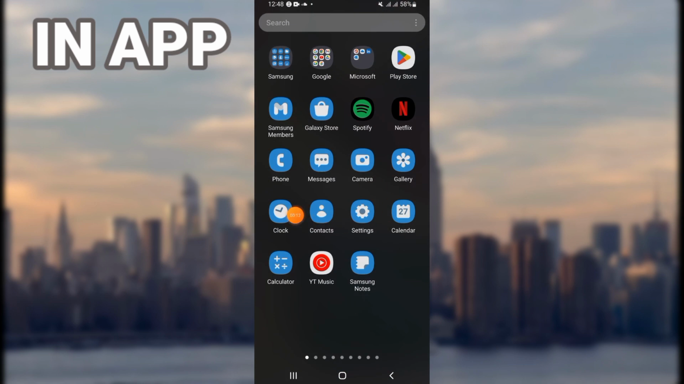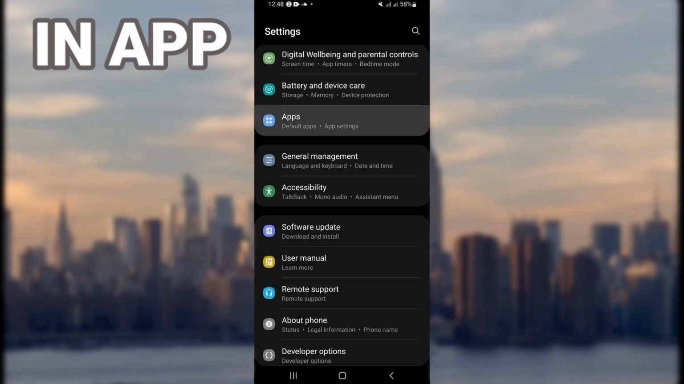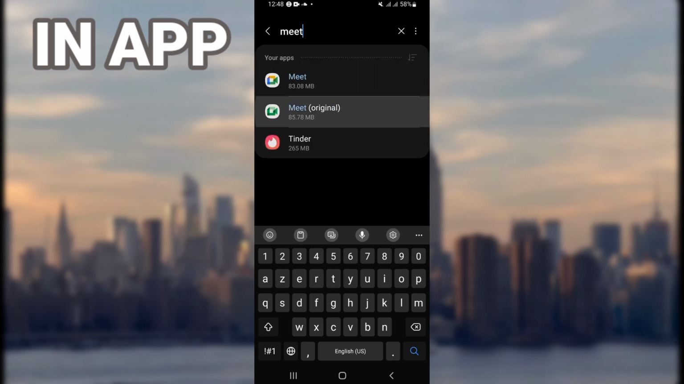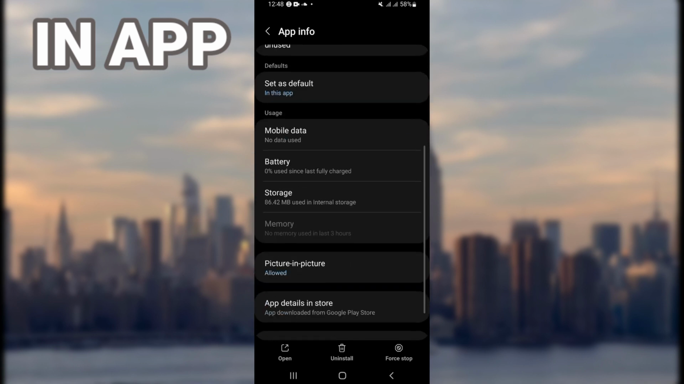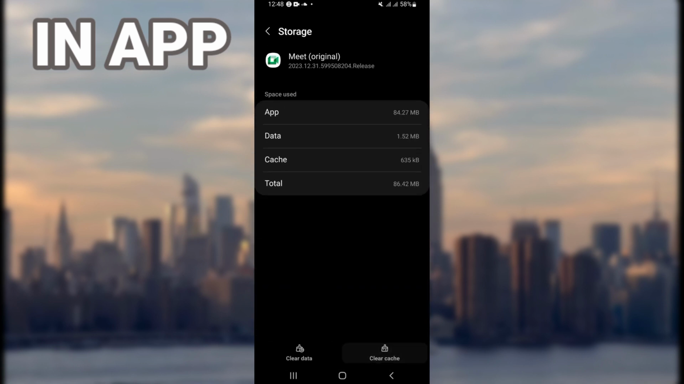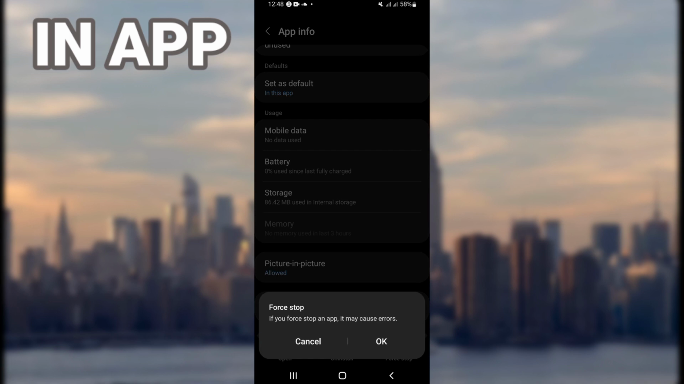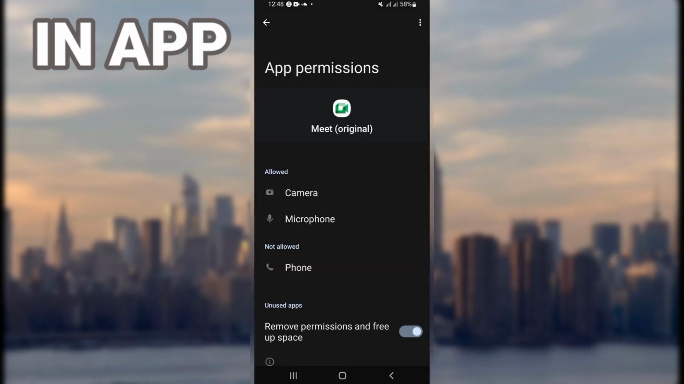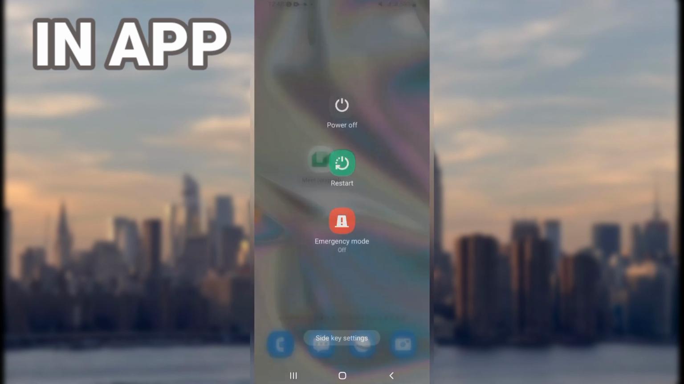Come first to your settings of your phone, open next your apps option, search for Google Meet. So just open it like that when you find it and then come to the storage. Click here clear cache, go back, click force stop, click OK. Come to permission, make sure that you give permission to camera and microphone, and right now restart your phone and that's it.